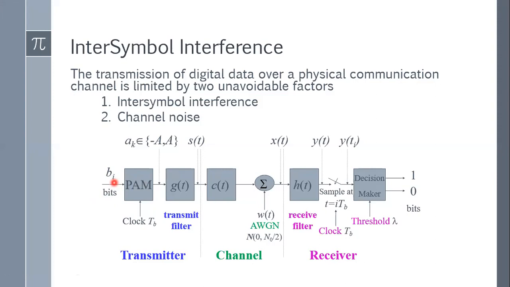So say i is equal to 4. That means we will send b1, b2, b3, b4, right? So b1, b2, b3, b4. Suppose I am considering b3. So b3 will be interfered with by two bits, b2 as well as b4, and the interference from b2 and b4 will cause an intersymbol interference in the b3 bit. Okay, so we'll see what is the mathematical equation of this intersymbol interference, and in the next class tomorrow we'll see how we can remove it, and what should be the actual pulse width and pulse height.